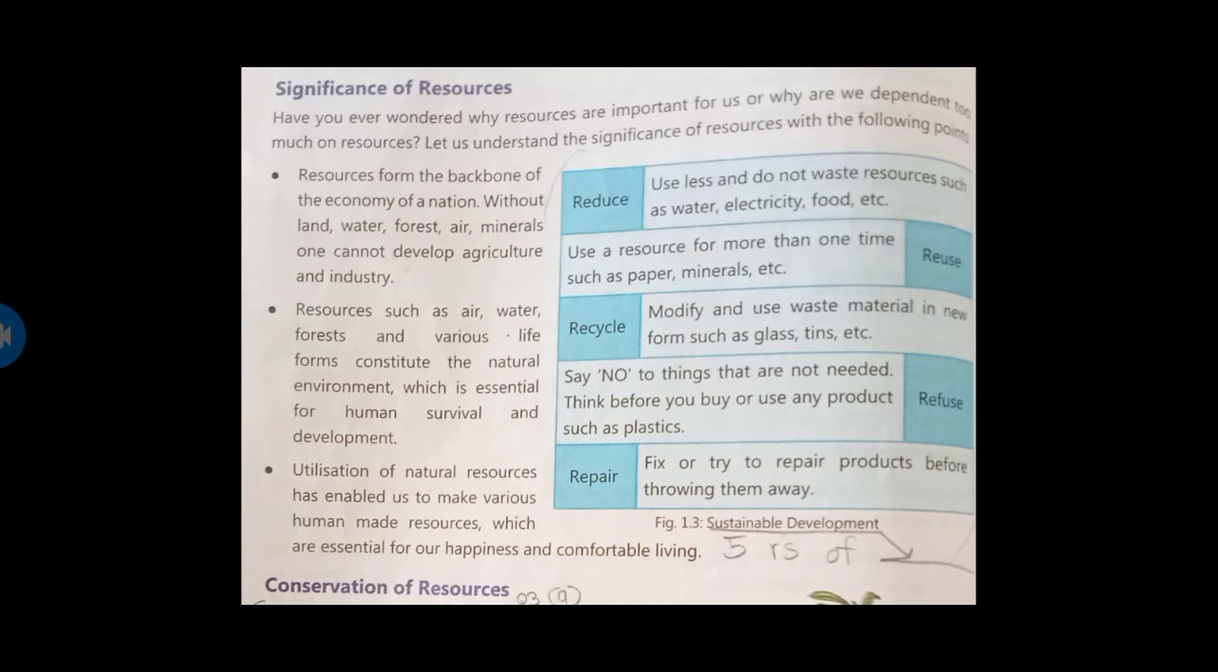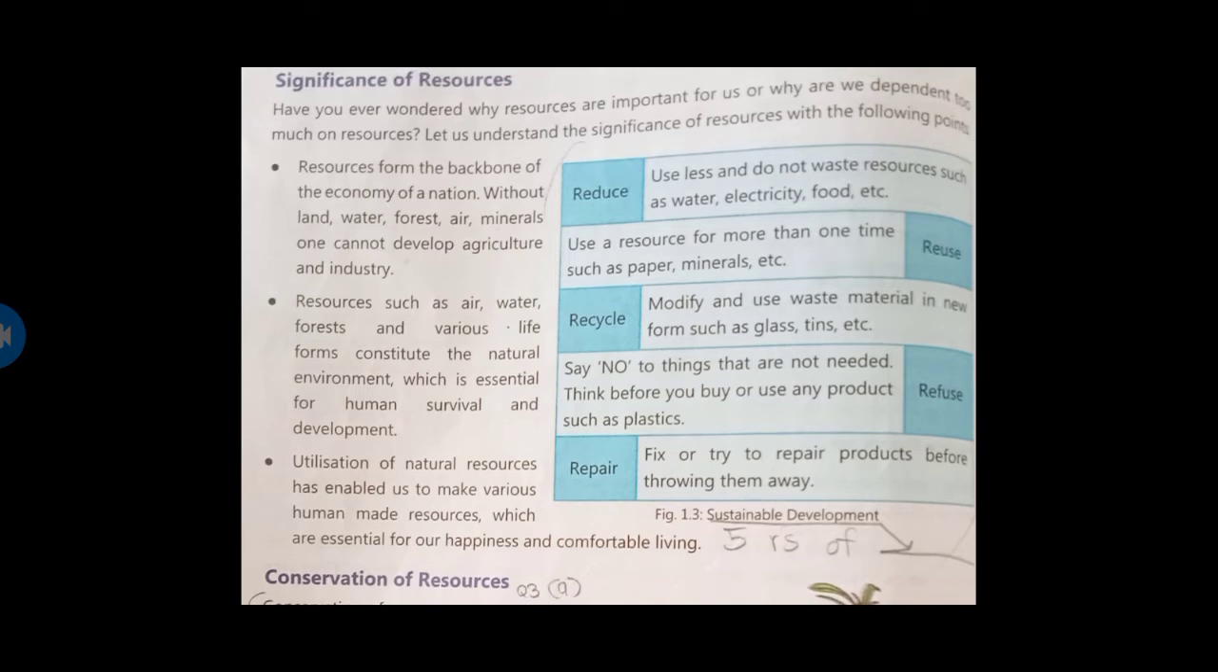Have you ever wondered why resources are important for us or why we depend so much on resources? Let us understand the significance of resources with the following points. See, resources form the backbone of the economy of a nation. How is it a backbone? Without land, water, forest, air, minerals, one cannot develop agriculture and industry. So if there were no resources, what would happen?